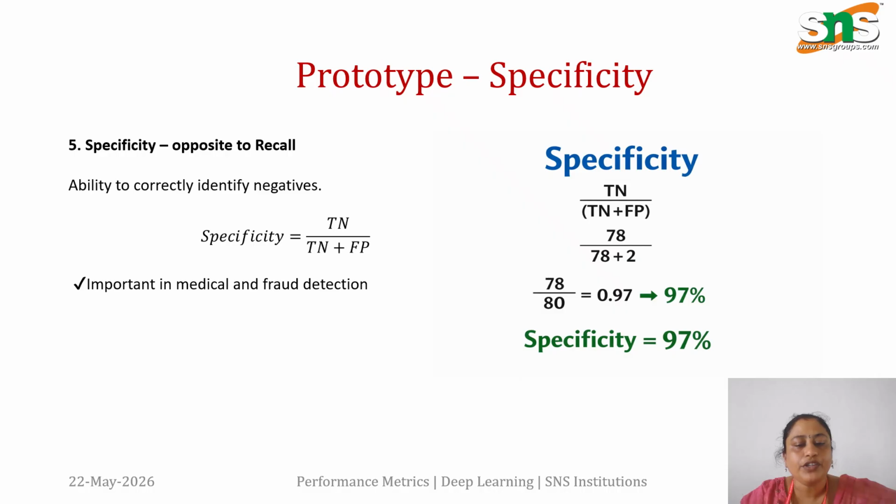The next metric we are going to discuss is specificity. Specificity is the opposite of recall. It means the ability to correctly identify the true negatives. The formula is true negative divided by true negative plus false positive. This specificity metric can be used in data sets like medical images, or if we have to analyze anomaly detection in credit cards, to evaluate the deep learning model.